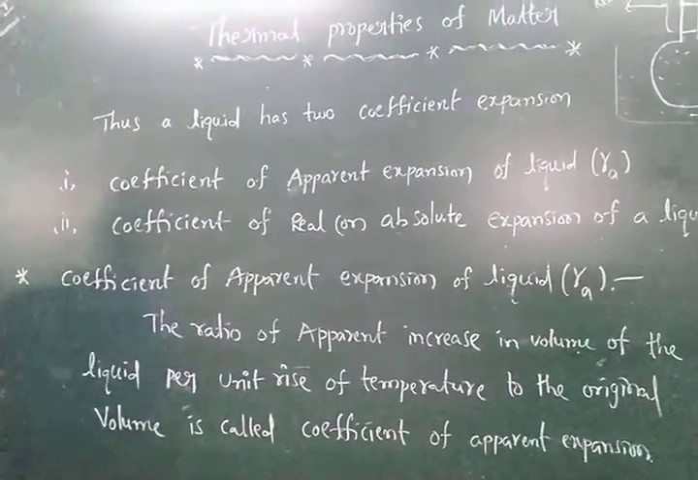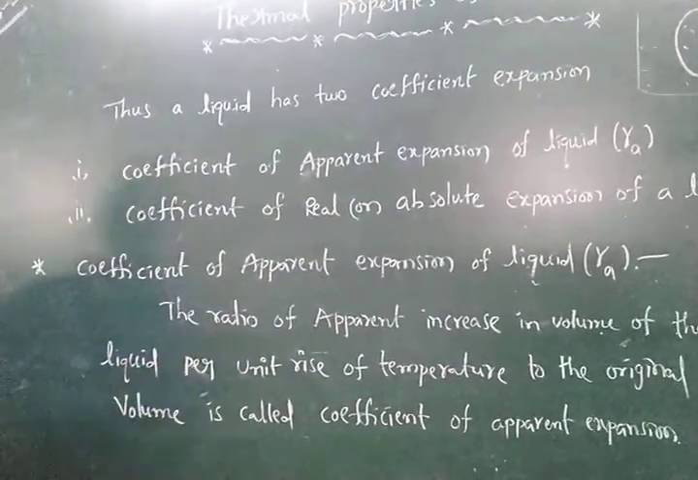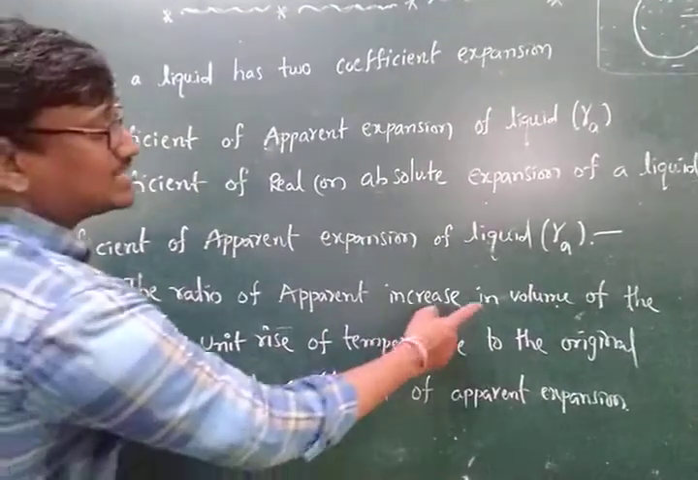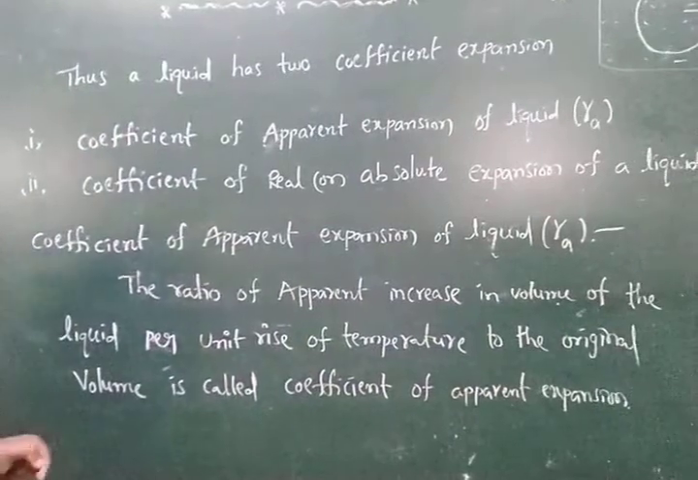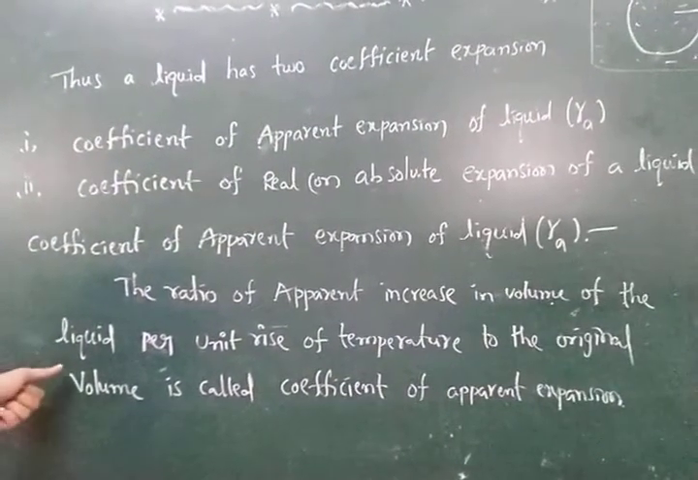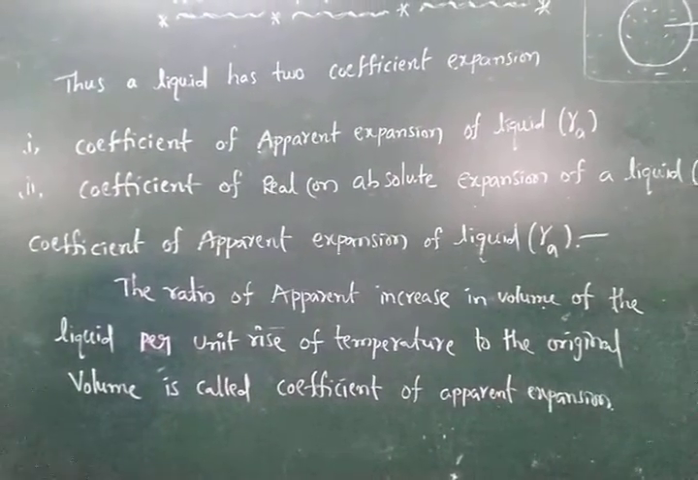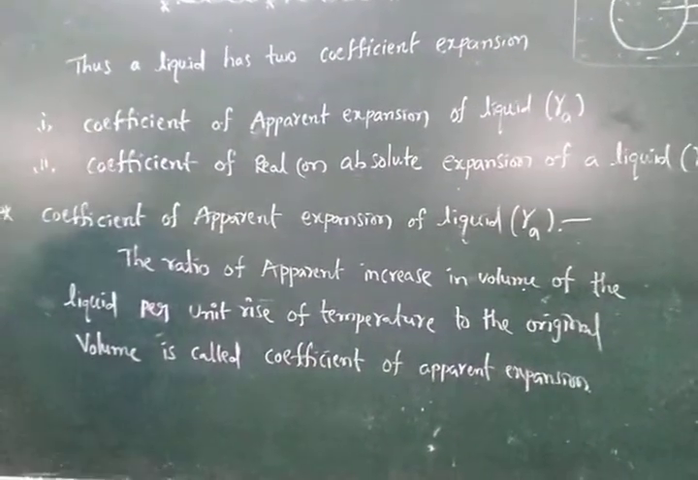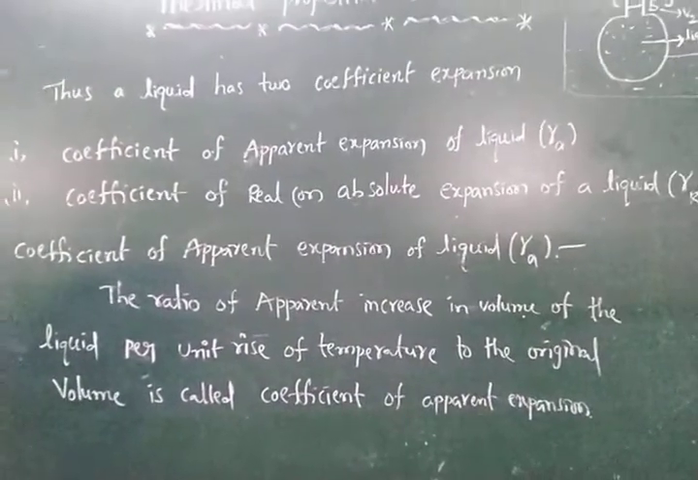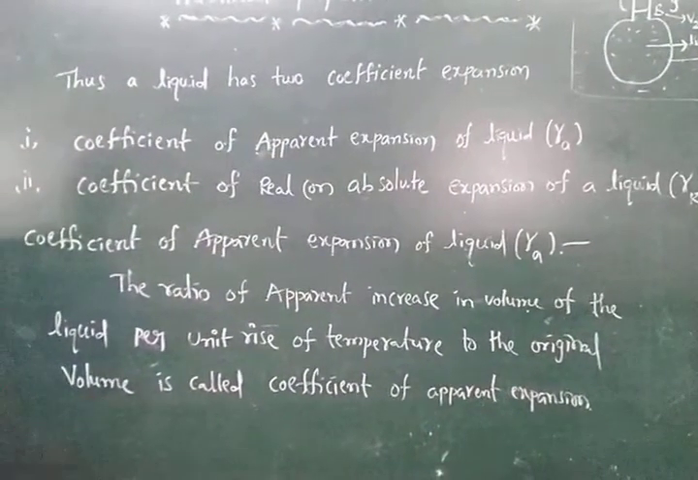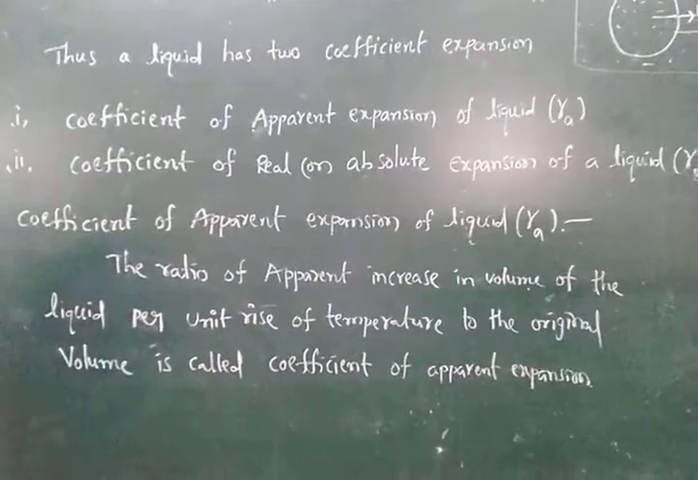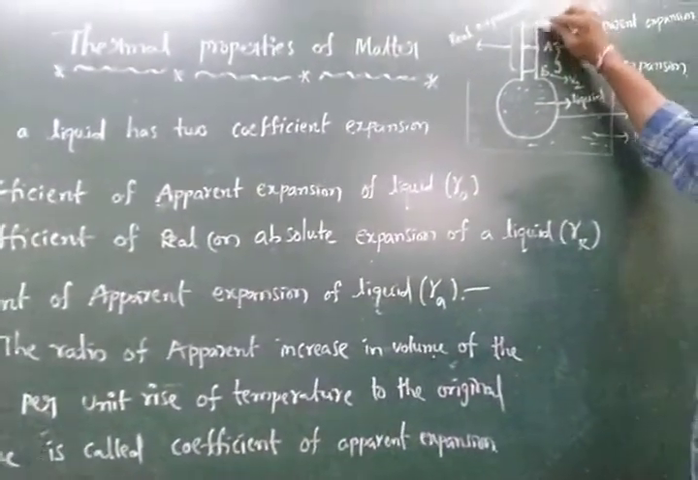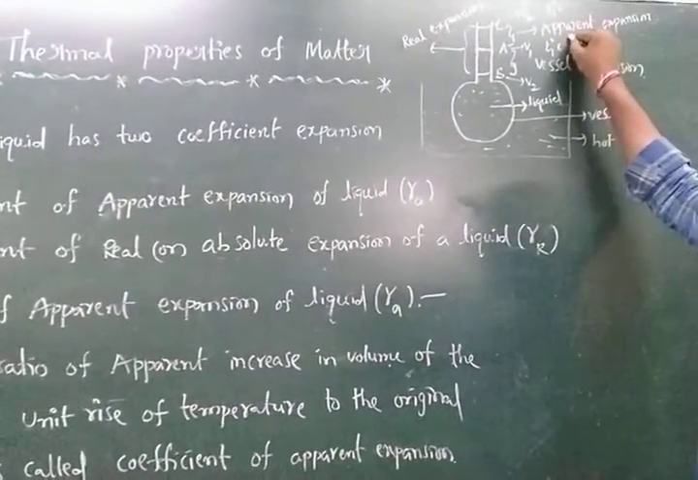See, this is the definition. The ratio of apparent increase in volume of the liquid for unit rise of temperature to the original volume is called the coefficient of apparent expansion. See, this is the diagram. A to C is called the apparent expansion.